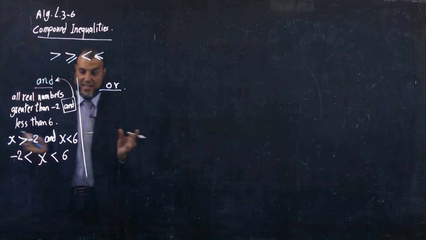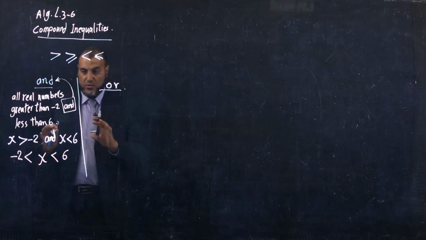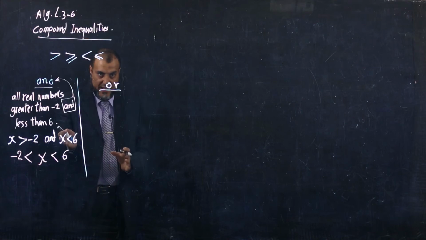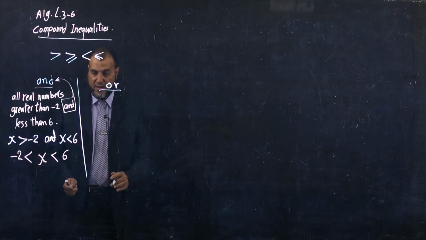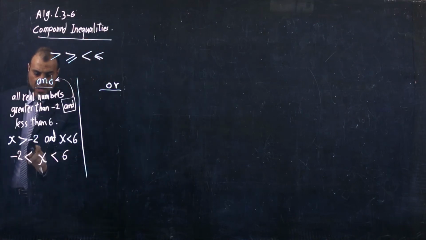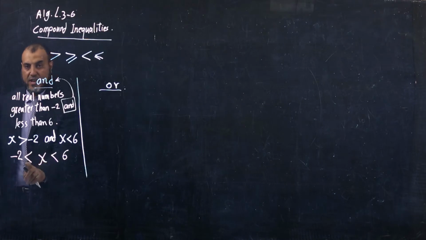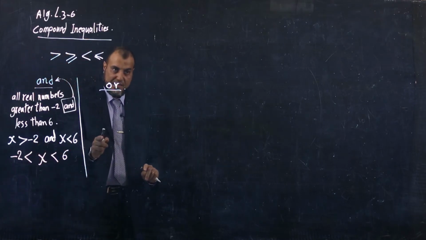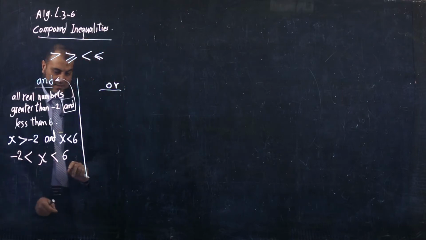So I join the two separate inequalities together using the word and. Here x greater than -2, and x less than 6, the same.